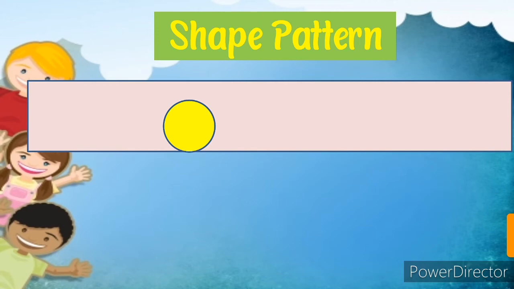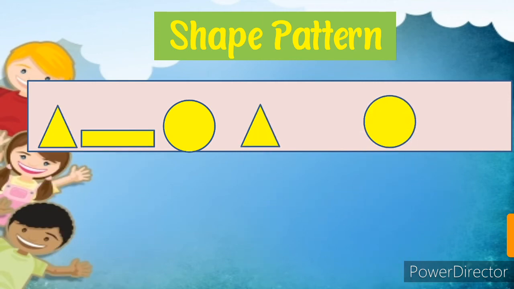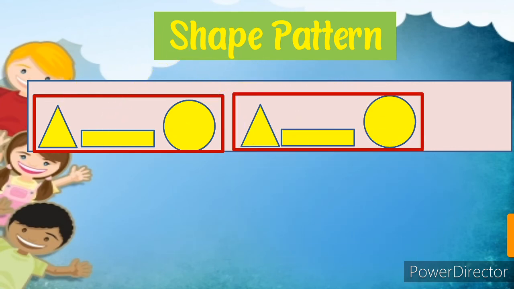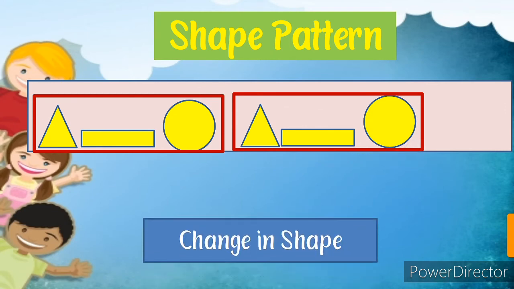Okay. Let's see one more example. We put shapes randomly, and in this we will find out which type of pattern it will be. Triangle and triangle, rectangle and rectangle, circle and circle. So again we observe that this is a shape pattern because colors are the same. So we can say that this is a change in shape. So the given pattern is a shape pattern.